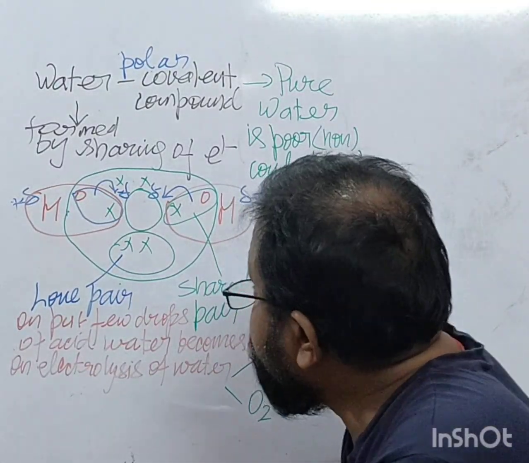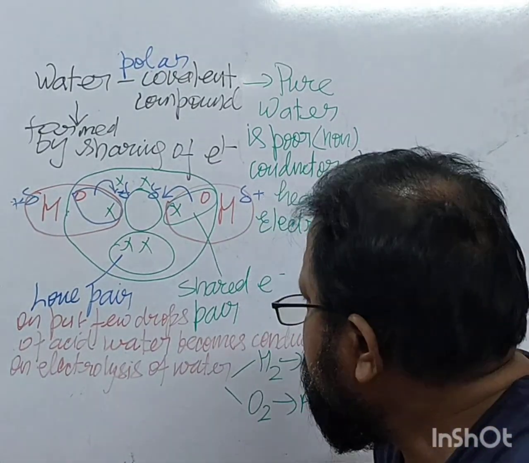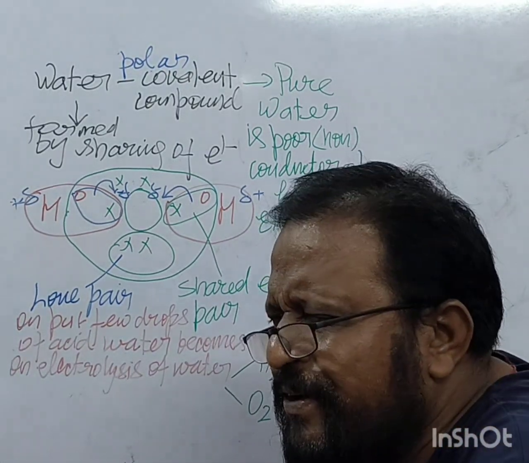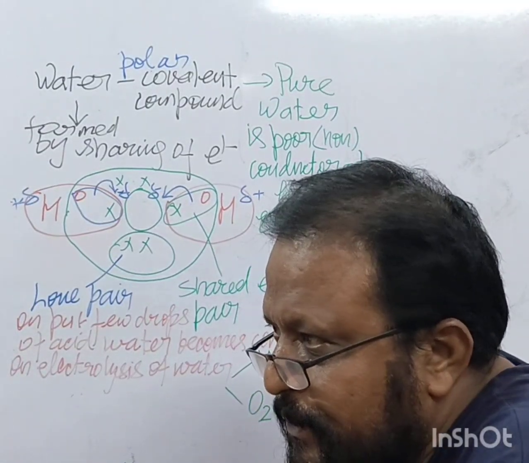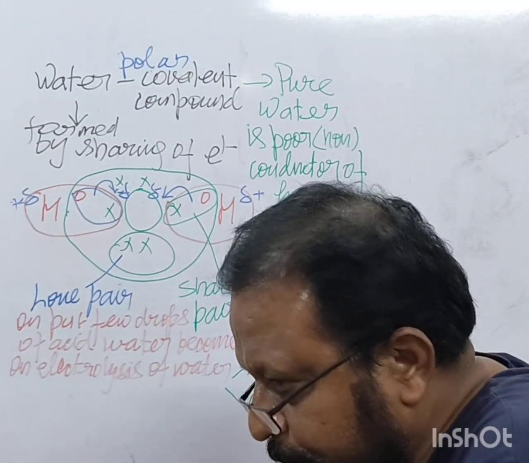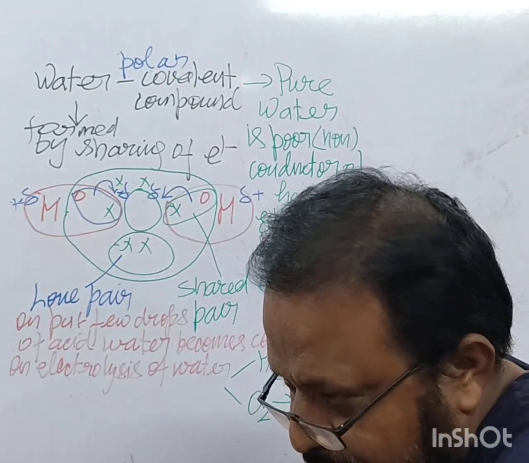Now what? Second is boiling point. It is having high specific heat capacity, right? So it is a good heat absorbent.